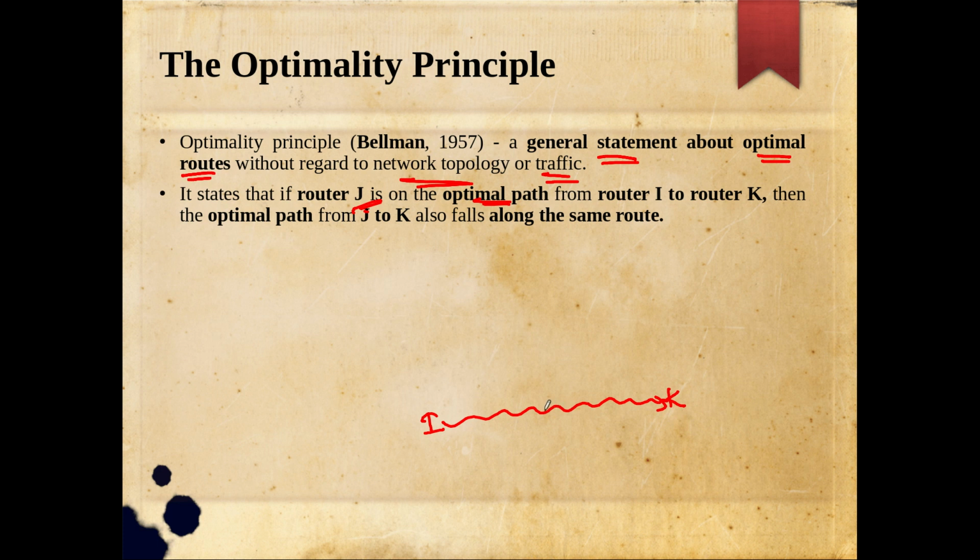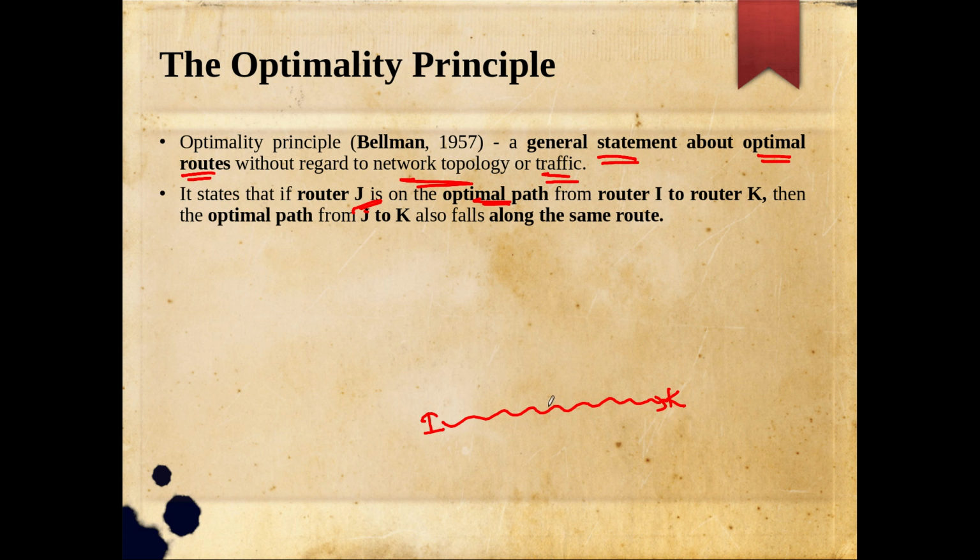This optimal path may be optimal in terms of the distance, or the delay, or some other parameter. Say the parameters are fixed, and based on the parameter, let it be the optimal path. It may be the shortest one, or the best one, or the one with the maximum throughput, or the minimum delay, whatever it is.